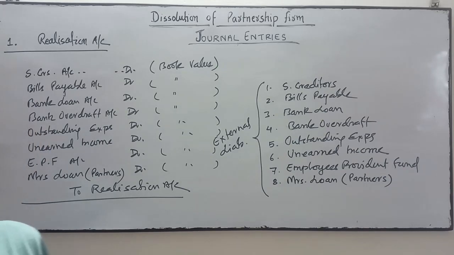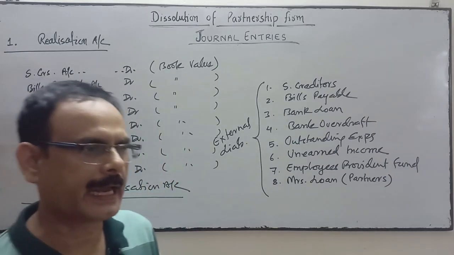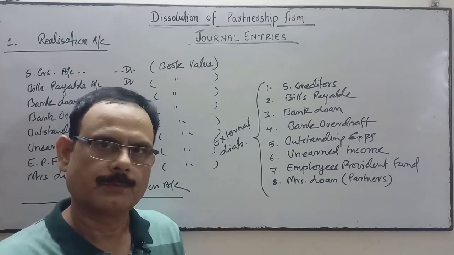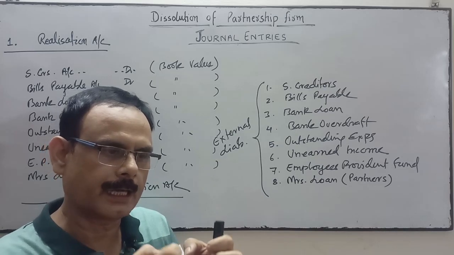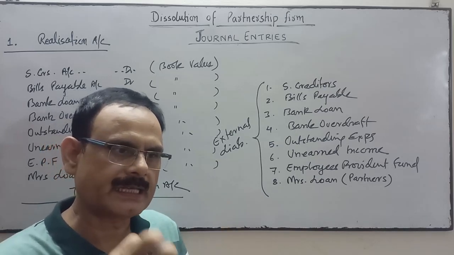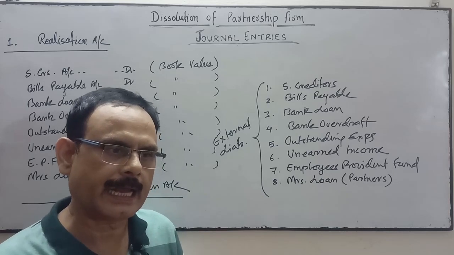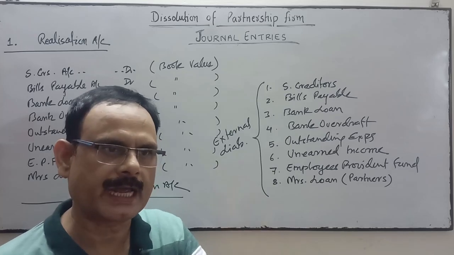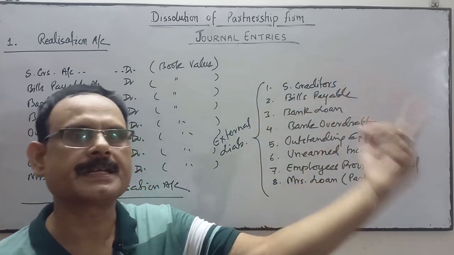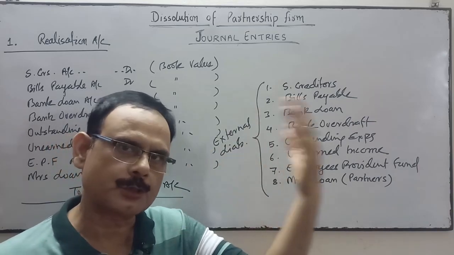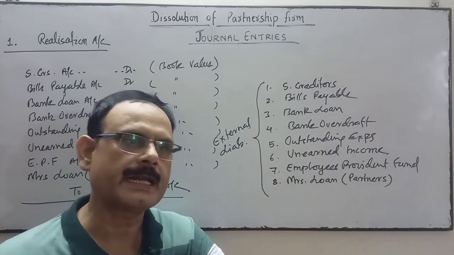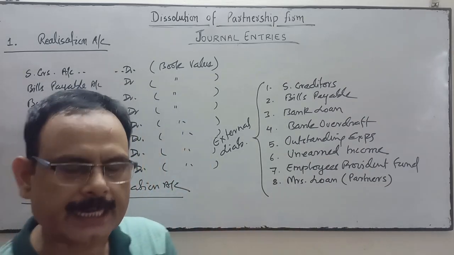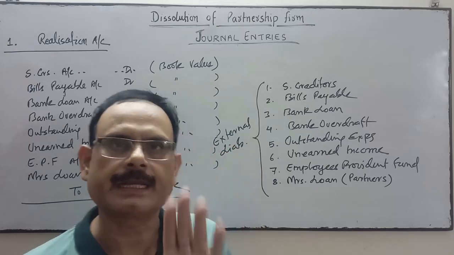And you know, as per Section 48 of the Partnership Act, after the realization of assets, the amount received or realized by the sale of assets and any capital contributed by the partner as a deficiency will be utilized first to pay the external liability, then the partner's loan, then the partner's capital, and lastly, if any balance is left, it will be transferred to the partners' capital accounts in their profit sharing ratio.